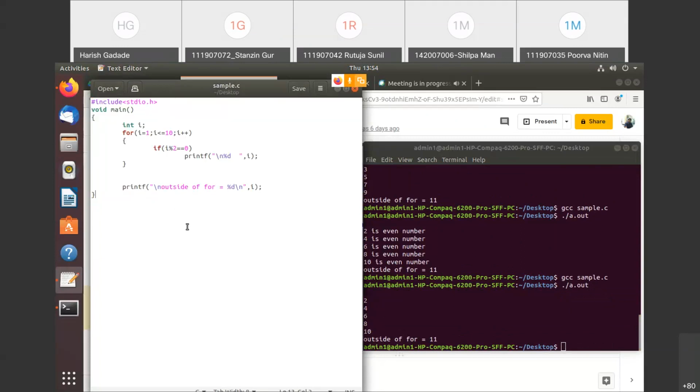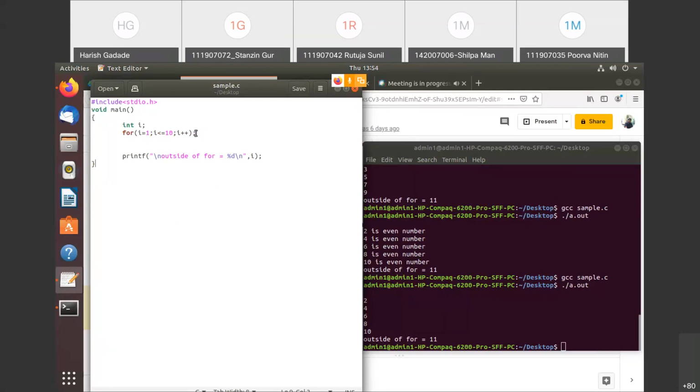One more thing I just wanted to tell you here. See, I'll not do anything here, and simply if I put the semicolon, now sometimes in the GATE exam or somewhere they might ask such kind of questions, like if I put semicolon here, is it error free or is it having some kind of error? This example is error free. Why?